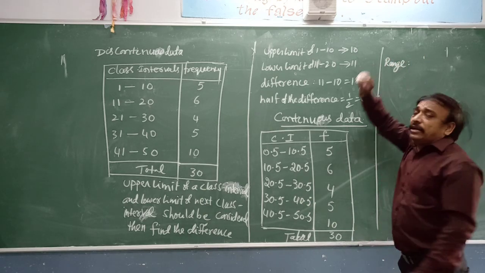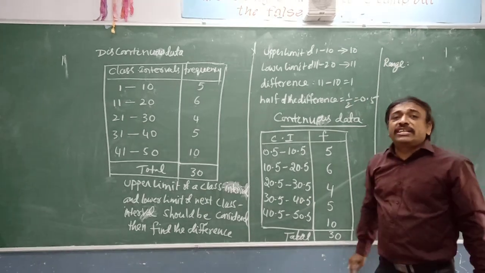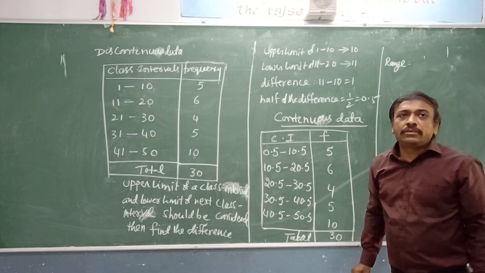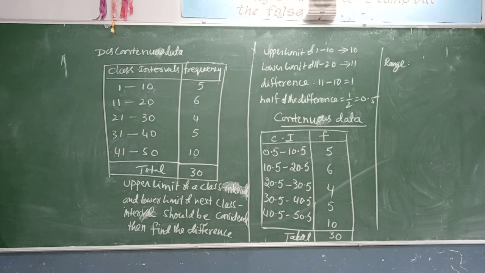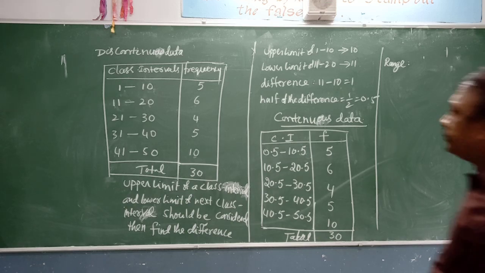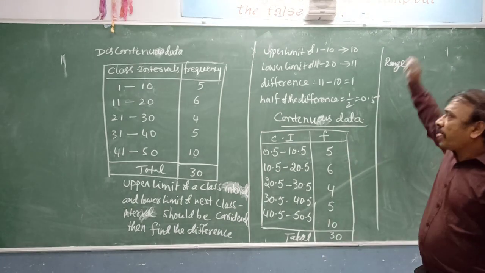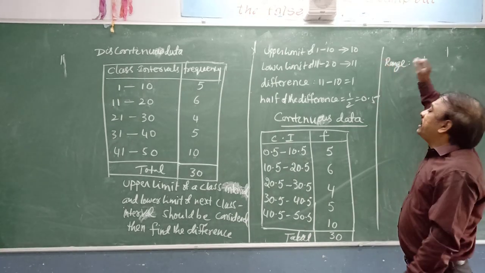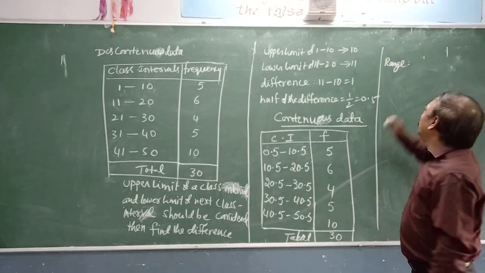In the given data, the range is nothing but the difference between the highest and the lowest value.